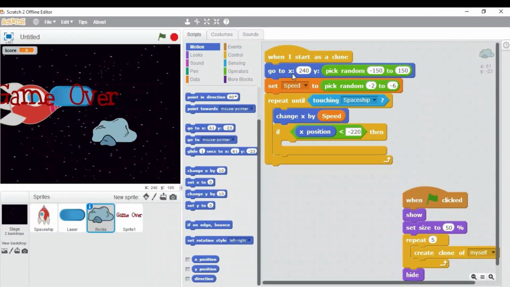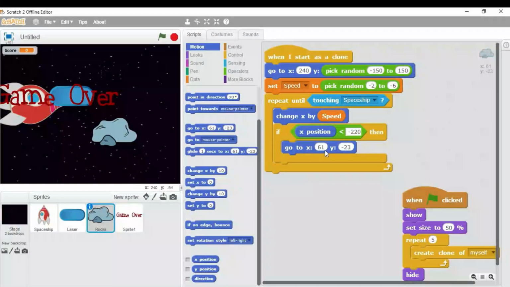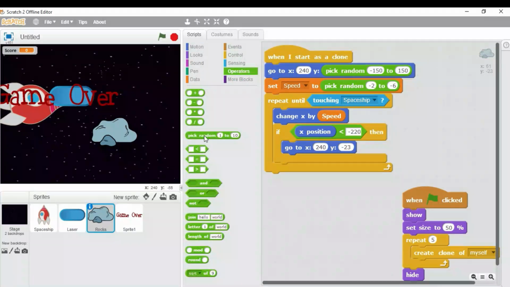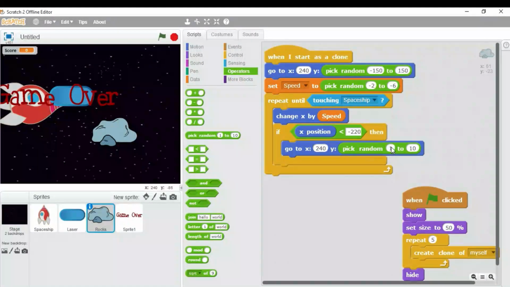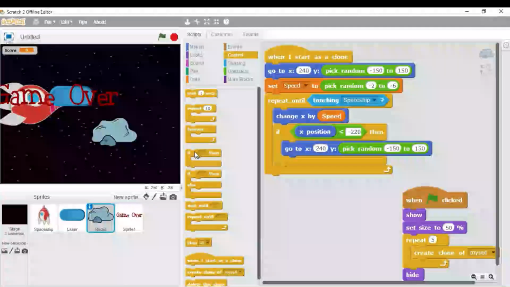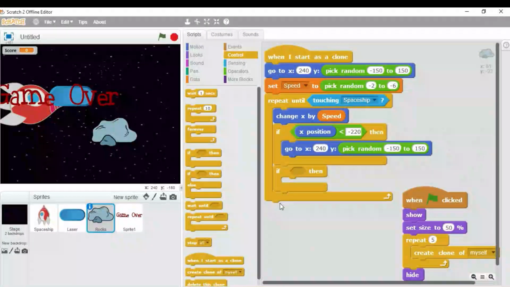-220. Now we need to copy the same go to XY block over here. So what we are going to do, go to X, Y, here we need to change to 240, operators, pick random, put it over here, -150 to +150. So this is ready now. Let's click on the control block menu and drag this if block again.